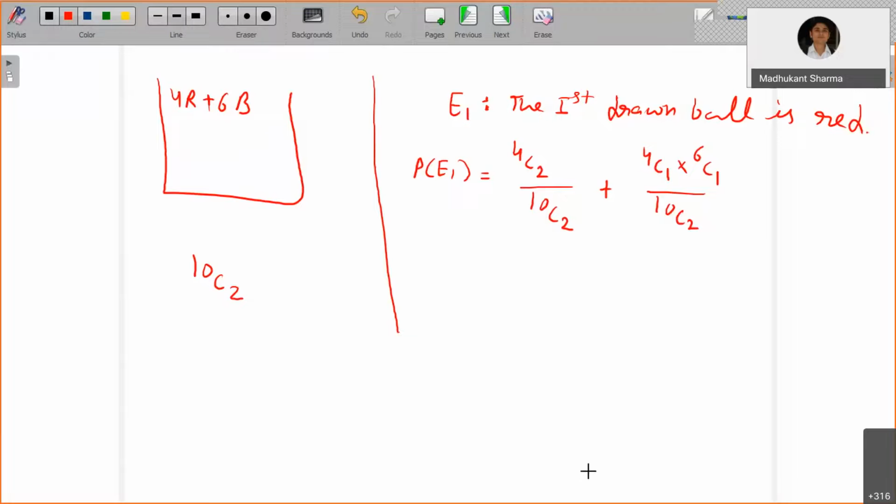And let's say E2 is the event that the second drawn ball is black.